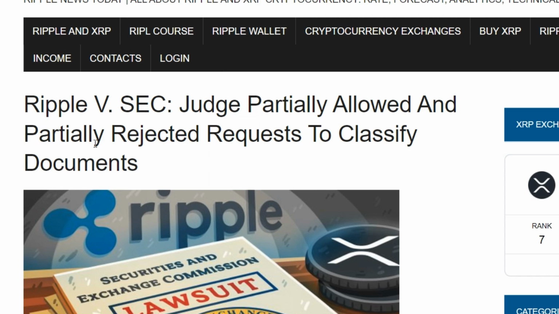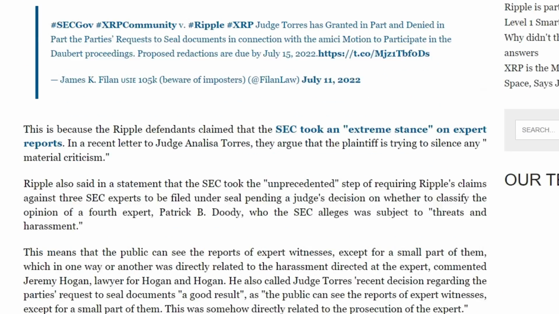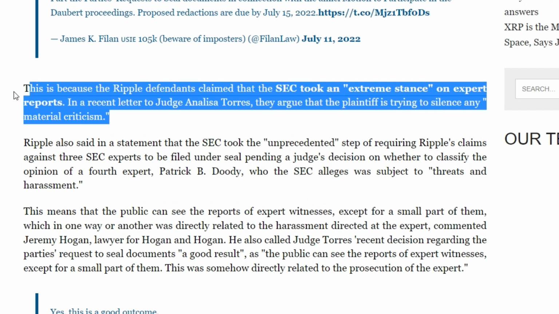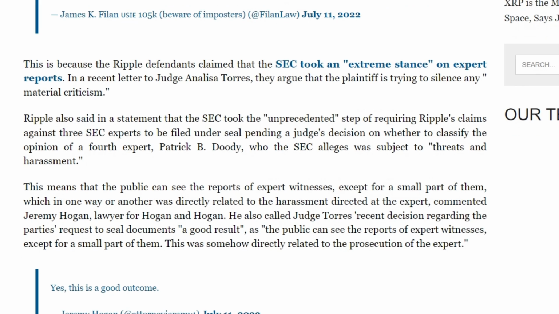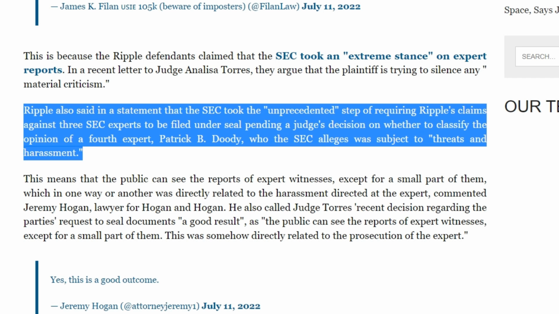This is due to the fact that Ripple's defendants claimed that the SEC took an extreme position regarding expert reports. In a recent letter addressed to Judge Annalisa Torres, they claim that the plaintiff is trying to silence any substantial criticism. Ripple also said in a statement that the SEC took the unprecedented step of requiring that Ripple's claims against 3 SEC experts be filed under seal before the judge's decision on whether to classify the opinion of the fourth expert, Patrick B. Duty, who, according to the SEC, was subjected to threats and harassment.